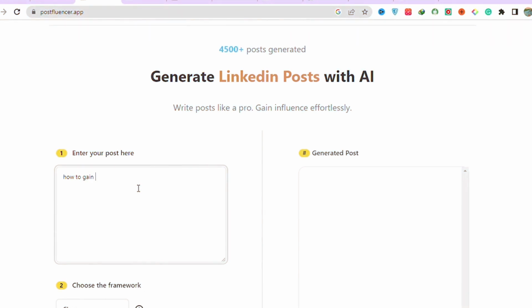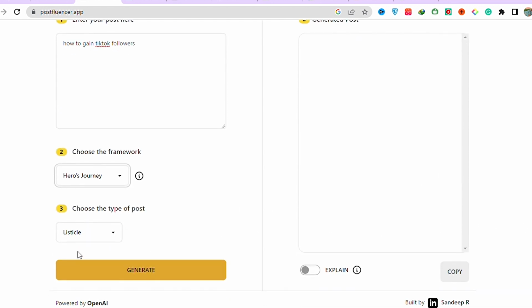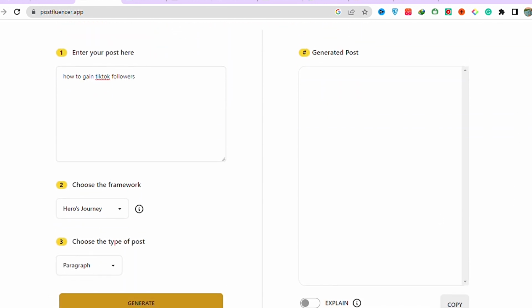You can use Hero's Journey framework, you can use Story, you can keep it simple. So there are different frameworks that you can select for your post. So I am going to go with different, and then what type of post do you want to create, or you want to create a paragraph, totally up to you. And then click generate, and then you will notice it will start creating that post for you.